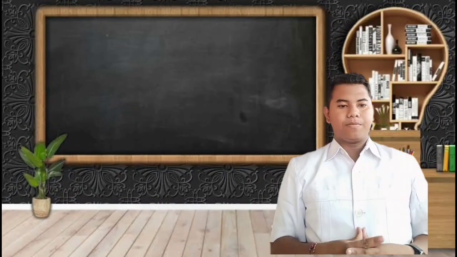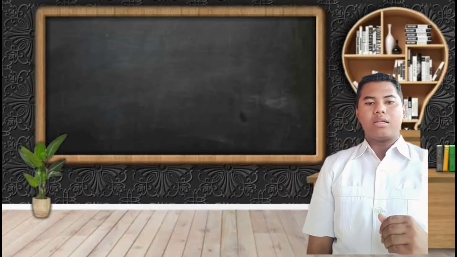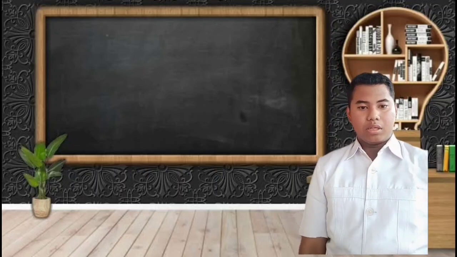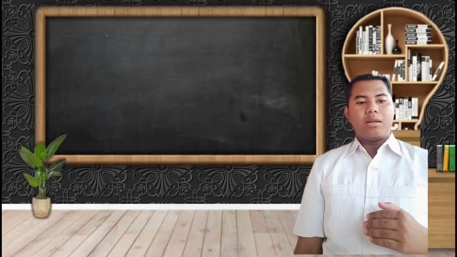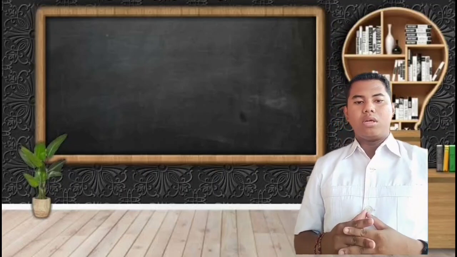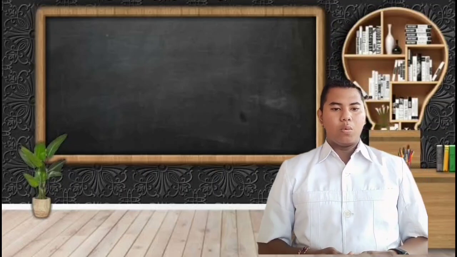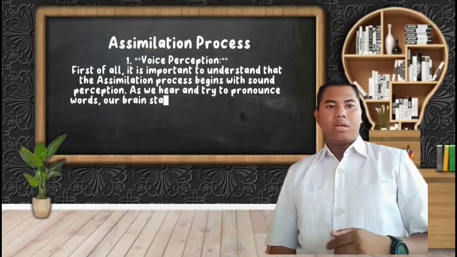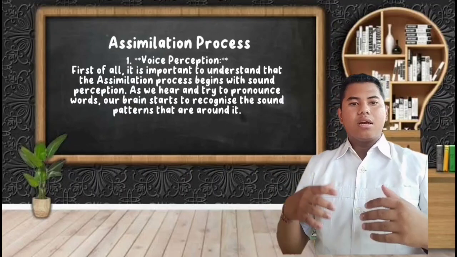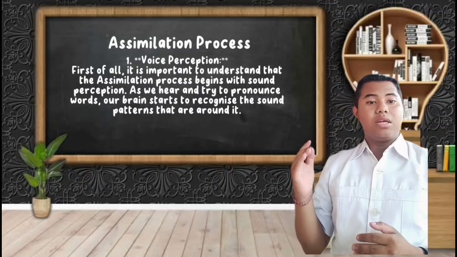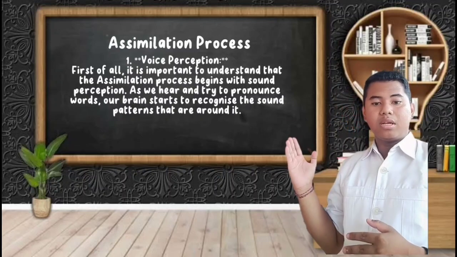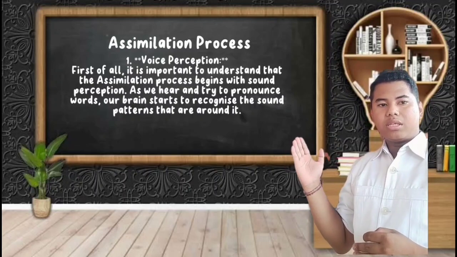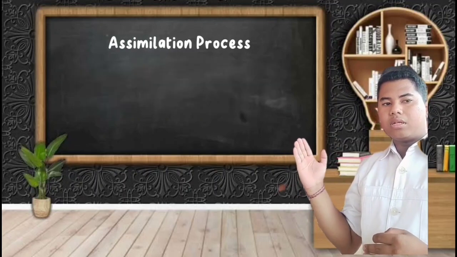Assimilation process. Let's go a step deeper and understand how assimilation actually happens. This process can be a little complex, but by looking at some steps and examples, we can understand it better. Number 1, sound perception. First of all, it is important to understand that the assimilation process begins with sound perception. As we hear and try to pronounce words, our brain starts to recognize the sound patterns around it.